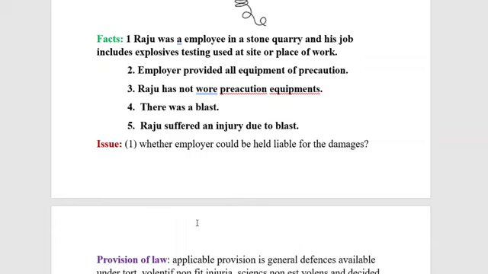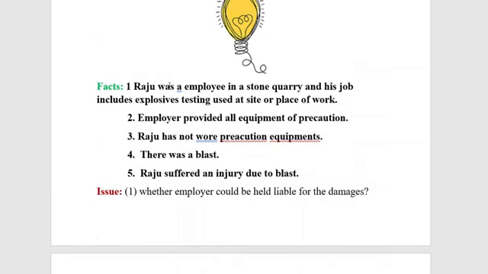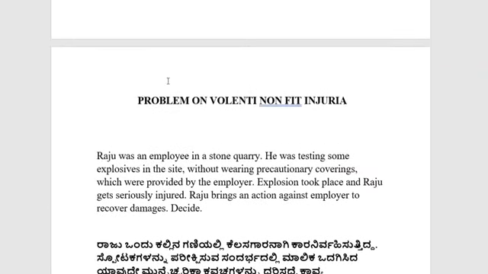Here equity principles have to be followed. So in the light of those things, it is very much just and appropriate to award the damages suffered by Raju. The defendant, that is the employer, would be held liable for the injuries caused to Raju. So this is a good case law with regard to volenti non fit injuria.